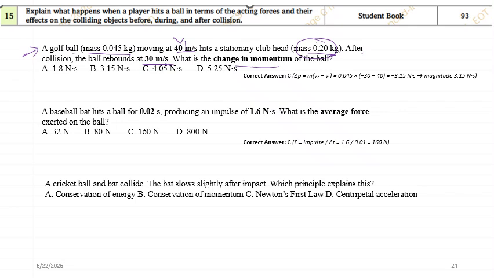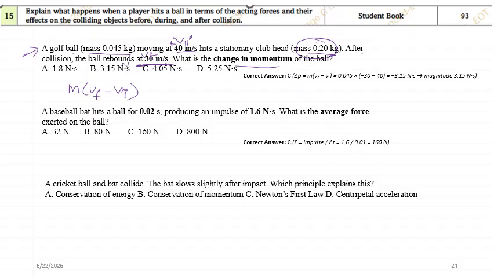So how do you do it? Again, m into v final minus v initial. So this is the equation. You need to identify which is v final and which is v initial. V initial you take as 40, then v final must be 30, but if you take this positive, this must be negative. Why? Because it is rebounding. One moves to the right, and after rebounding it will come to the left. So that's the reason I have taken it as negative.